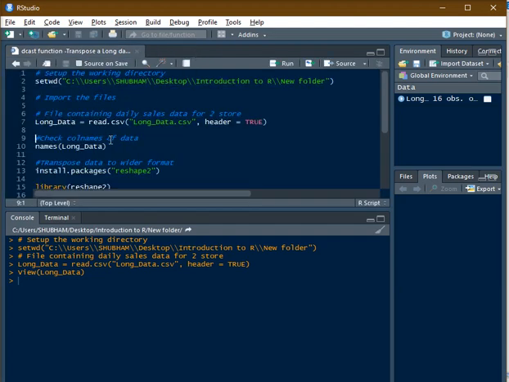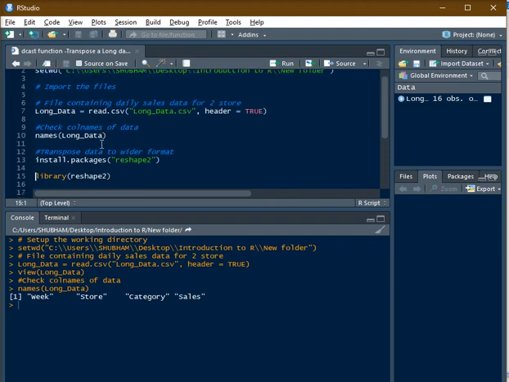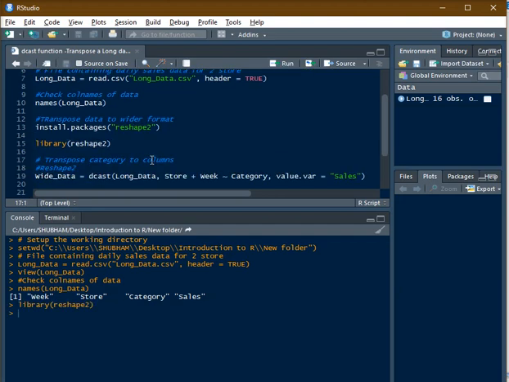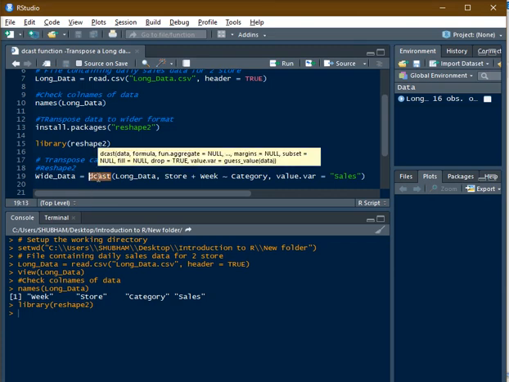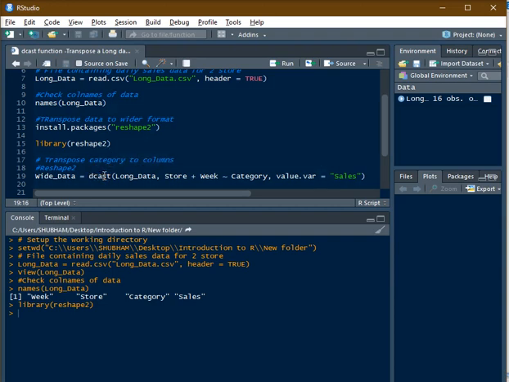So in order to do that, I need to install a package called reshape2. This package is already installed on my system, so I'm skipping this step and just reloading the package. Now the function to transpose the data, which is to transpose the category to columns, is dcast. This is a function of the reshape2 package. The first argument is the name of your data frame, which is long data.